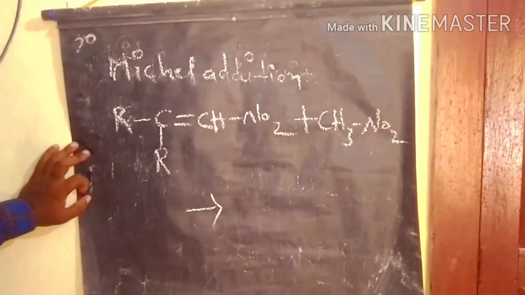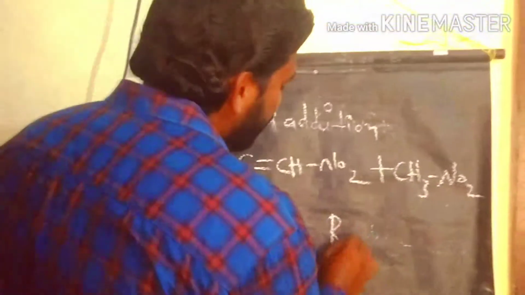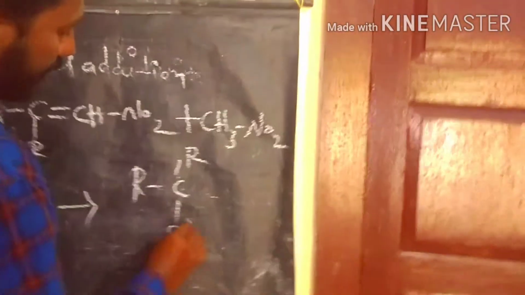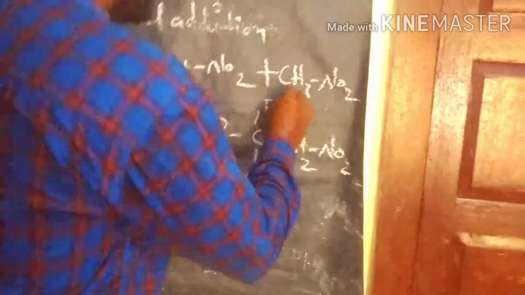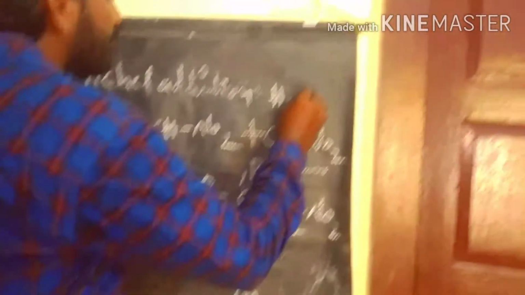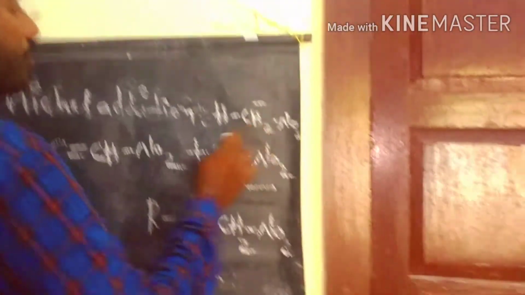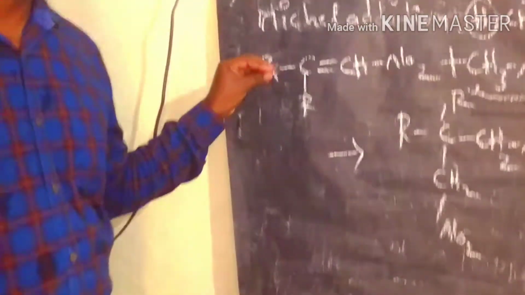So this product, we have a simple rearrangement reaction. If you place RCO, in place of R we can write R here, CH2NO2. So this is the one group, and the other group is CH2NO2. Here the methyl nitrate splits into CH2NO2 as one group, and the other, H plus, splits off. So this is the simple Michael addition.